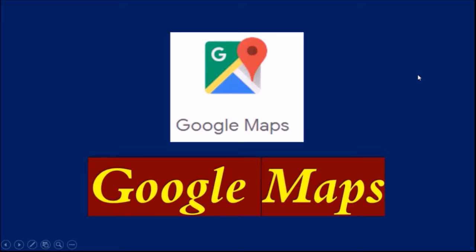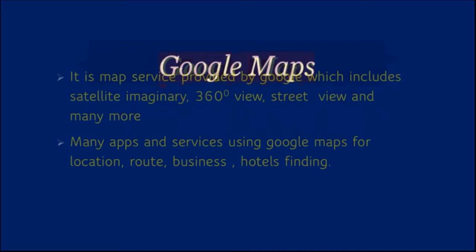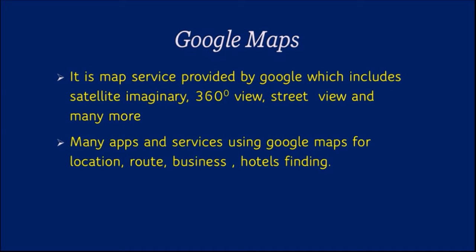Which is a very important tool is Google Maps. Now what is Google Maps? It is a map-based service provided by Google, which includes satellite images of a particular area, 360-degree view, street view, and many more. So Google Maps is providing many things and people are using it every day in their daily life.